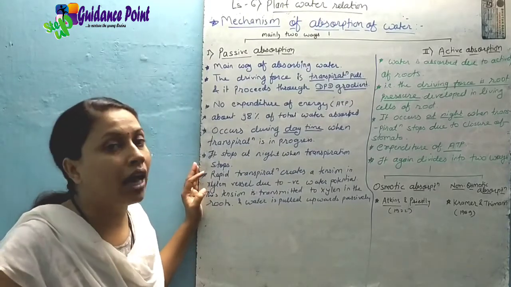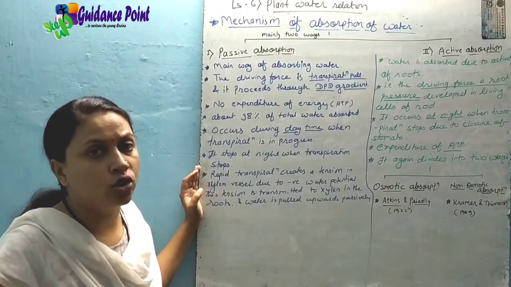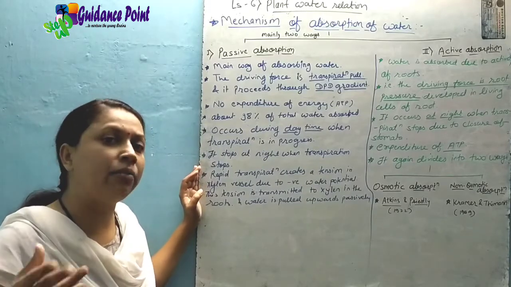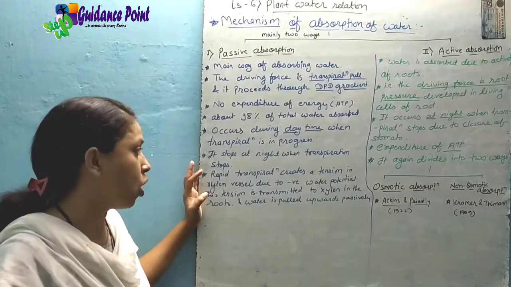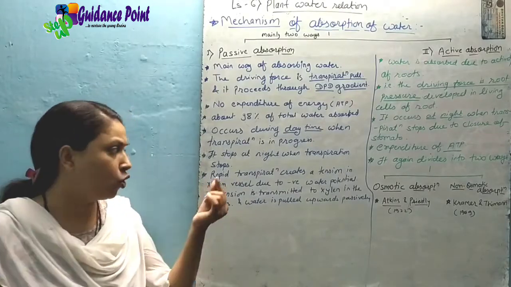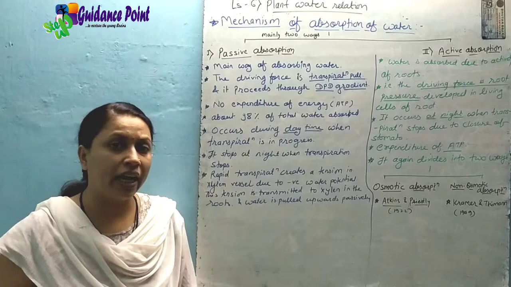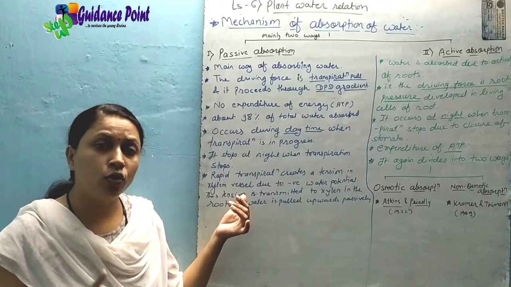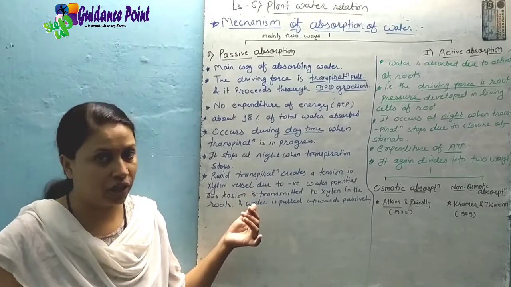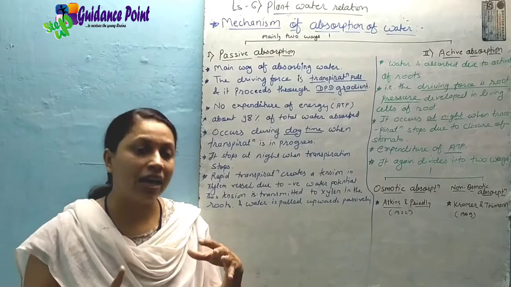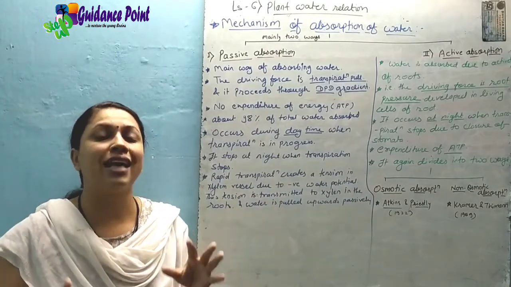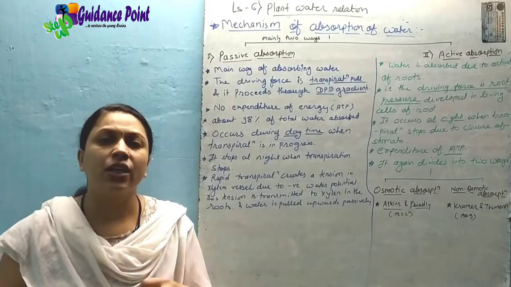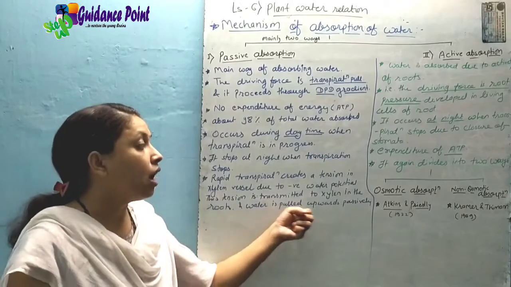कब रुक जाता है? रात में. Whenever the stomata are closed and there is no sunlight, means the transpiration is not there at all. At that time the passive absorption ultimately gets stopped. Then देखो, the rapid transpiration creates a tension in the xylem vessels due to the negative water potential, and this tension is transmitted up to the xylem of a root. Okay, and that xylem of a root consequently pulls the water upwards passively.